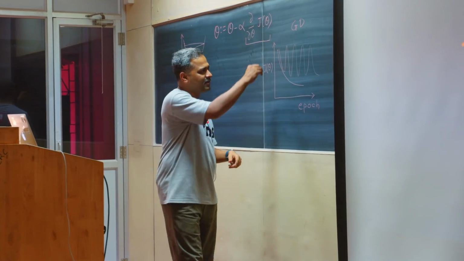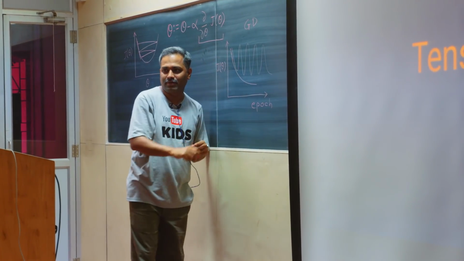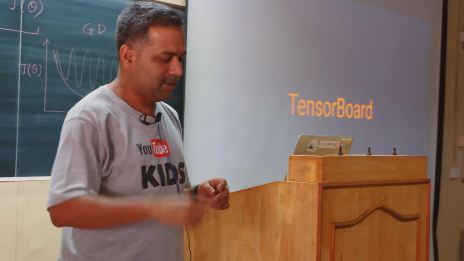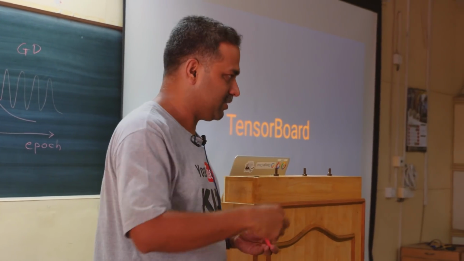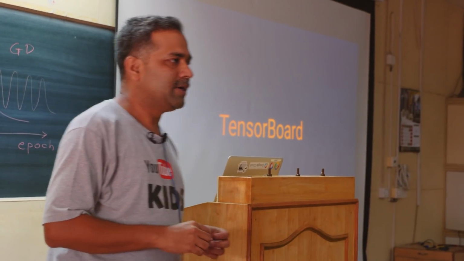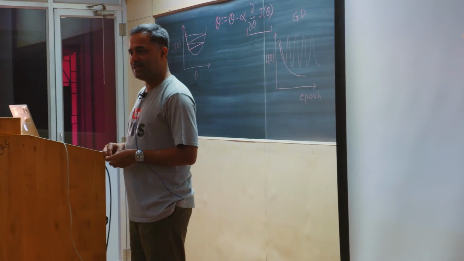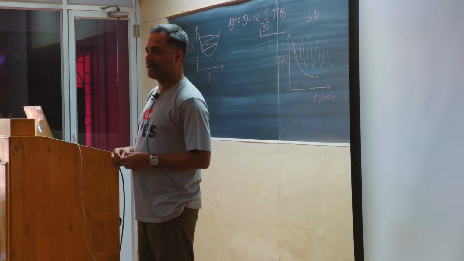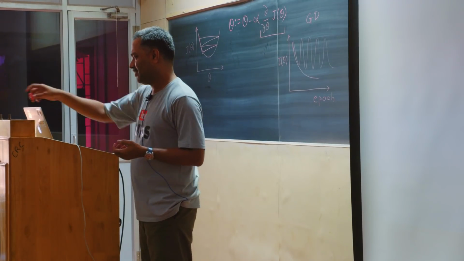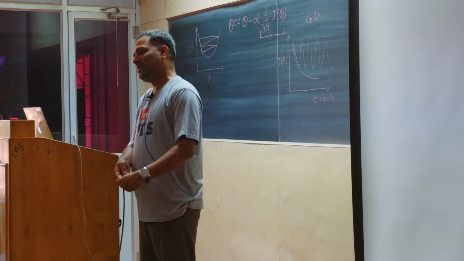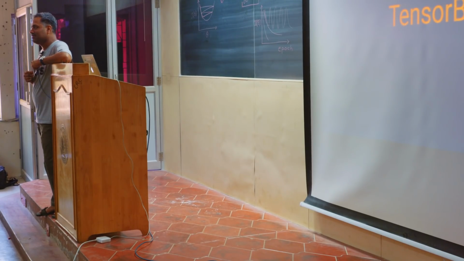When I'm doing mini batch gradient descent, there is a possibility that you might see some such temporary thing. And the other extreme is I take one example at a time and make an update. That's stochastic gradient descent. With one example, it's not so stable. That's why we always use mini batch gradient descent for practical purposes. And if you know gradient descent, you can optimize any learning objective of any machine learning algorithm. That may not be the most optimal thing to do, but you have one tool that is applicable for all the cost functions.